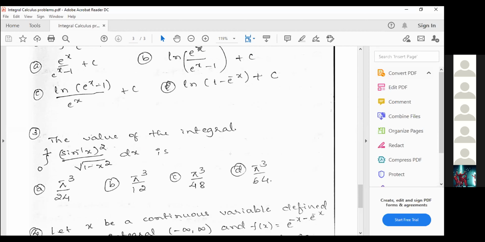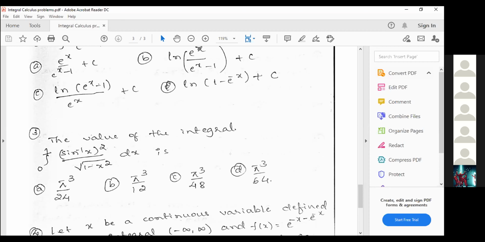Yes, take sin inverse x equals t, because the derivative of sin inverse x is 1 by root of 1 minus x square.